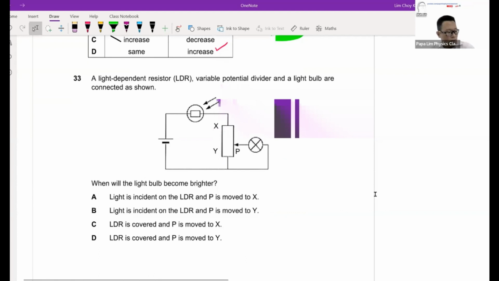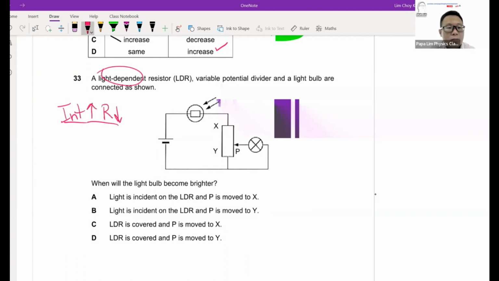Question 33, you have your LDR. Remember the one property that you have for LDR: when the intensity increases, the resistance will decrease. Now, what actually happened? I want the light bulb to be brighter.